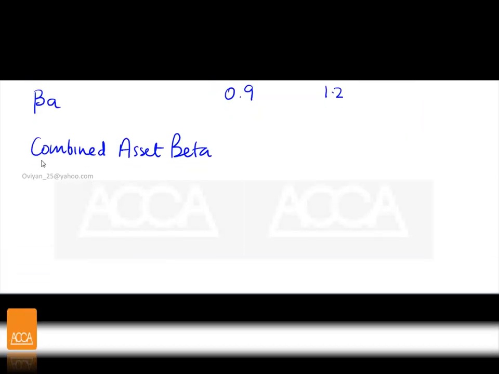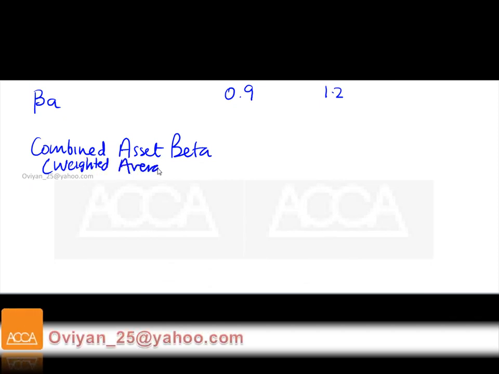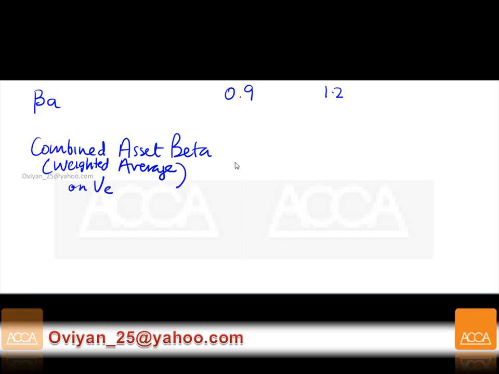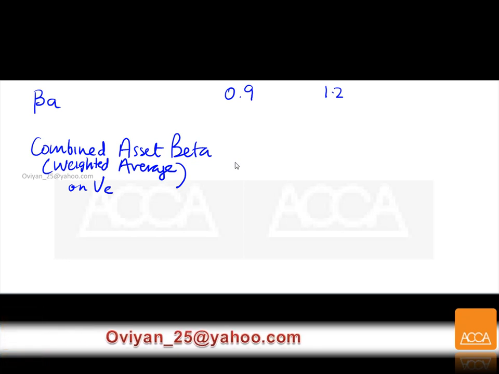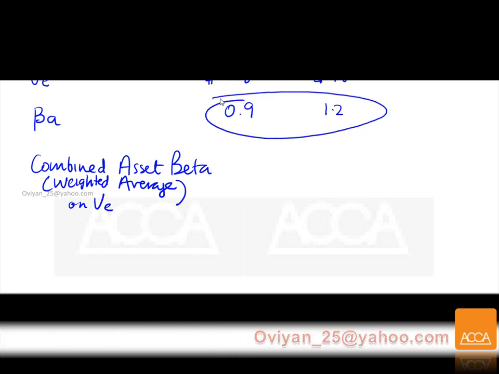So it's going to be the combined weighted average on value of equity. Is that okay? On value of equity. So how do you combine these two?